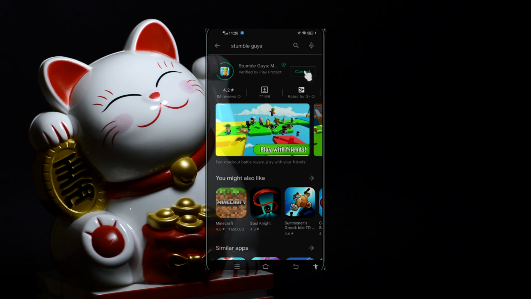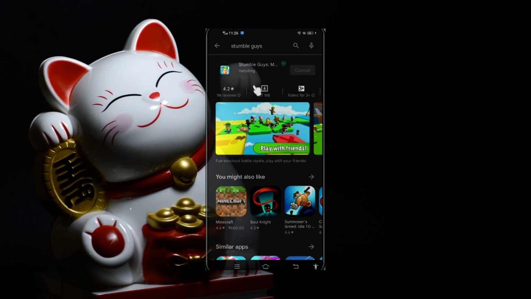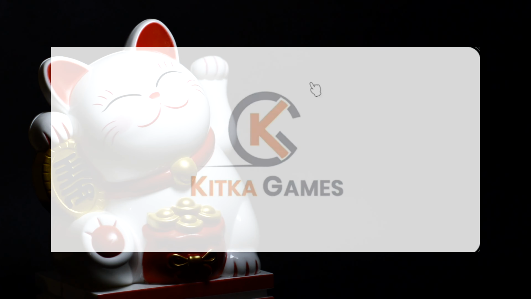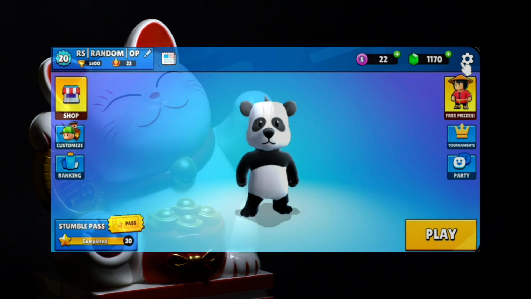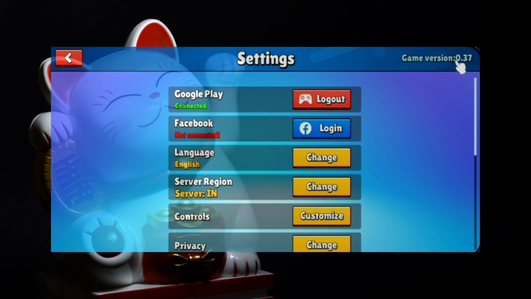Install Stumble Guys. Once done installing, click on Play. Now check the version of the game, it's 0.37.